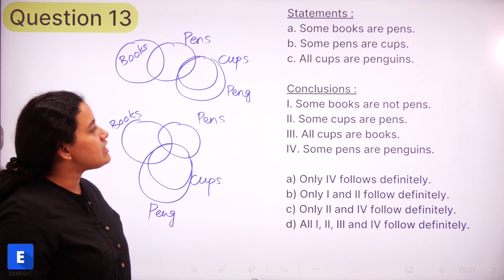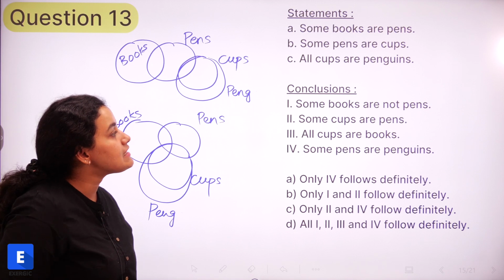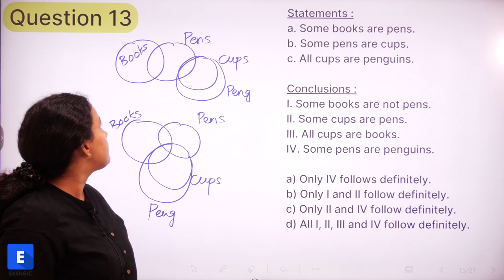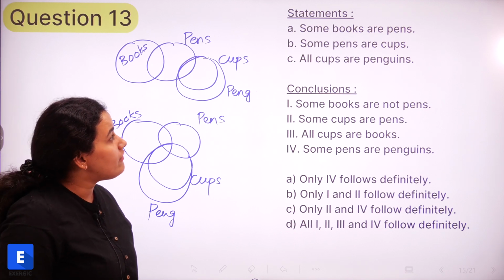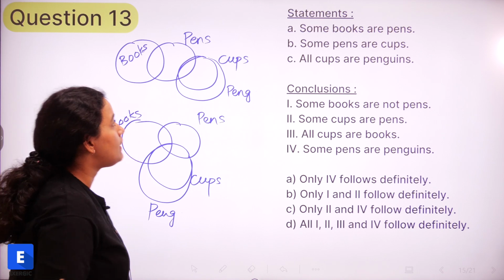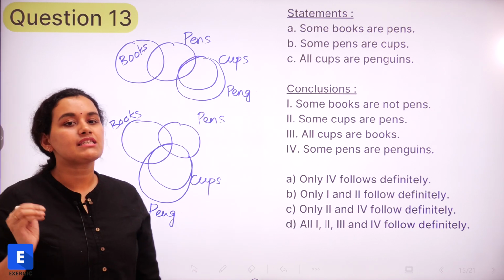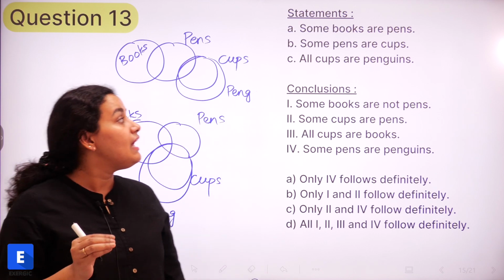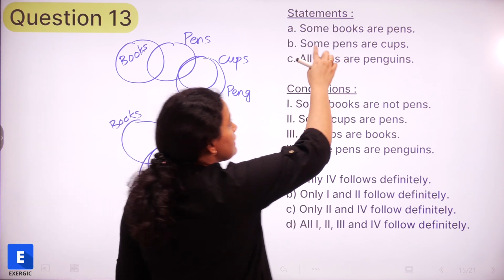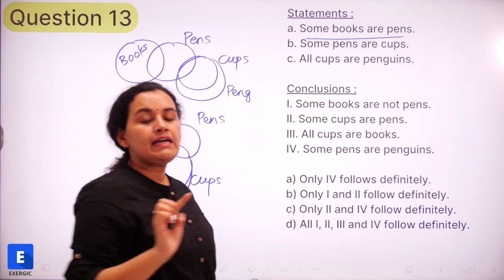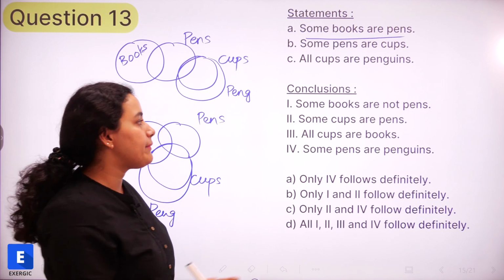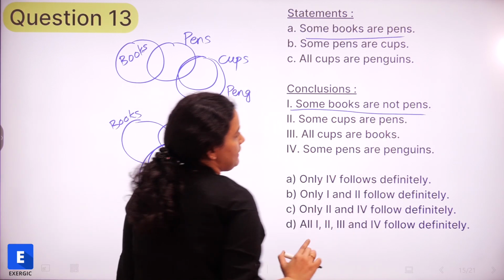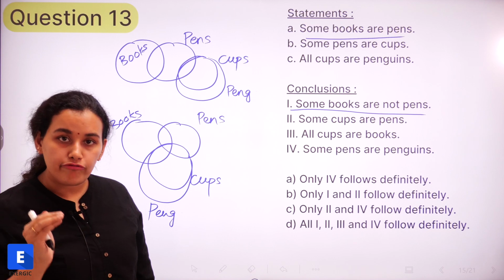So the first conclusion is that some books are not pens, right? Some books are not pens, but we have only been given that some books are pens. So this again is a point where I find most students facing confusion. If I have been given that some books are pens, it does not necessarily mean that some books are not pens. So this is something that you have to remember.